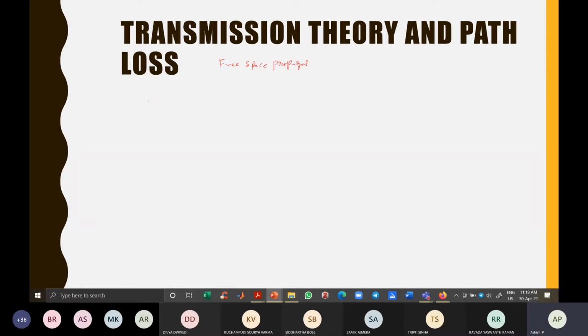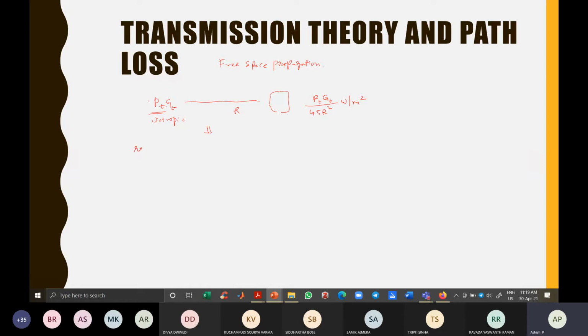So free space propagation is within the electromagnetic medium. So electromagnetic wave propagation. What we said is if you have an isotropic radiator of PT, which is radiating PT watts, then at a distance r from it, the received flux density will be PT by 4 pi r square. So flux density is watts per meter square. Then if this isotropic radiator radiates PT into GT watts, then the received flux will be PT GT by 4 pi r square.